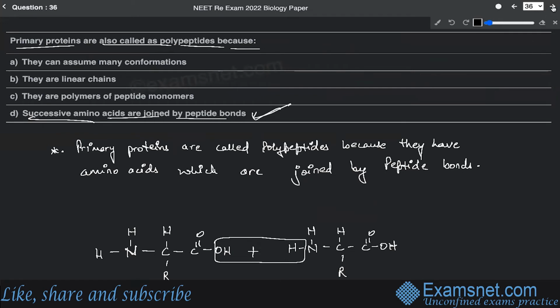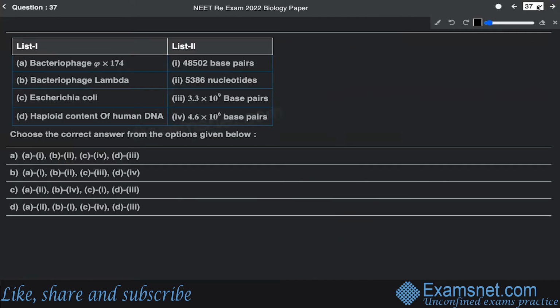All right. Now, question number 37. This is a match the column question. It is about the different numbers of base pairs and nucleotides found in different categories of organisms. So let us take a look.